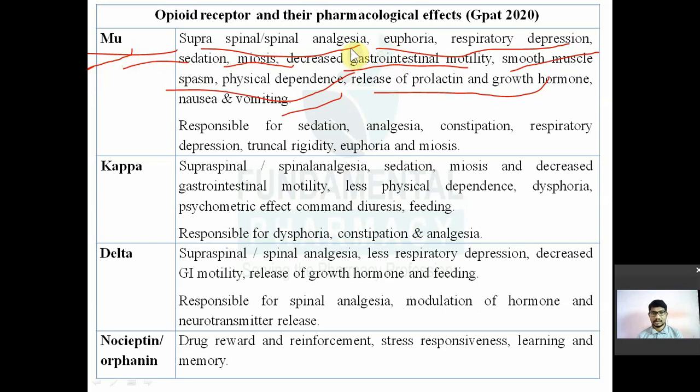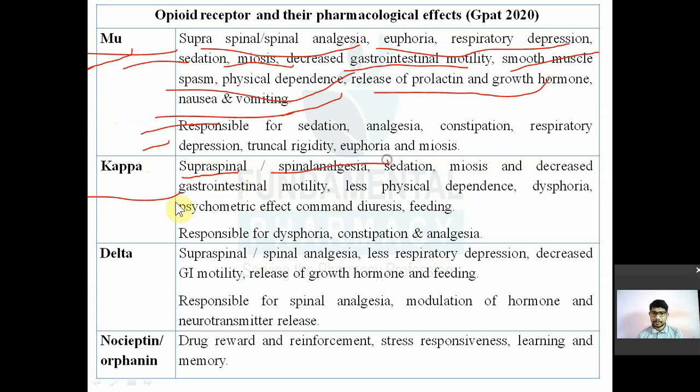Then physical dependence, release of prolactin hormone, nausea and vomiting. The mu receptor is responsible for the sedation, analgesia, constipation, respiratory depression, truncal rigidity, euphoria and meiosis. Okay. The next receptor is the kappa receptor. It is also present in the supraspinal and spinal region, responsible for supraspinal and spinal analgesia, sedation, meiosis, decreased GIT motility.